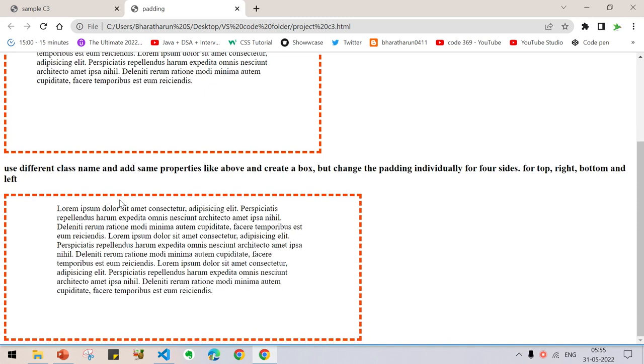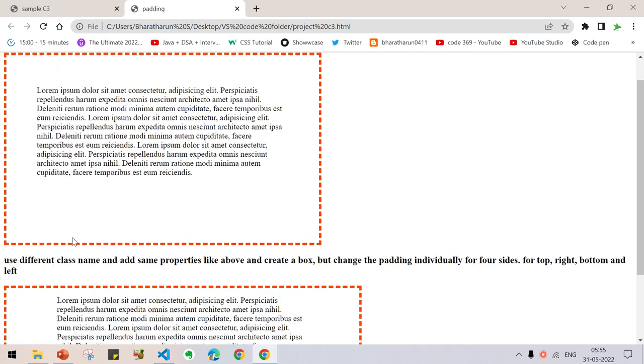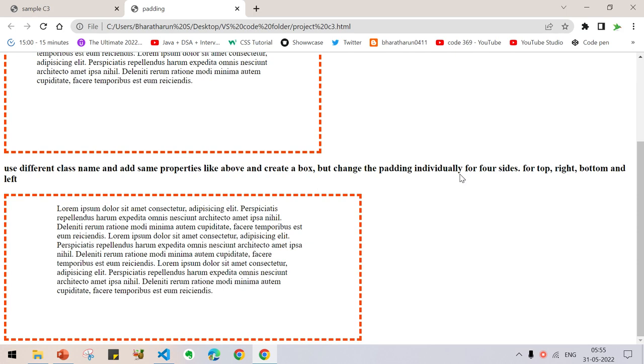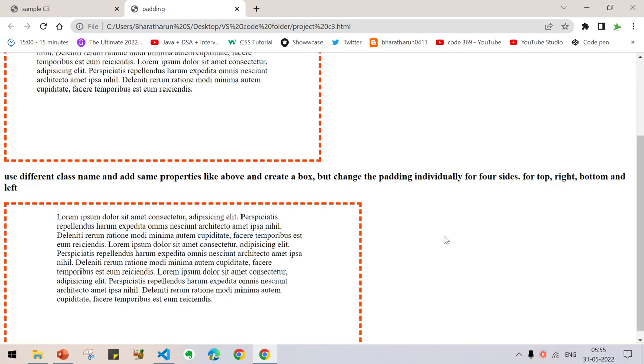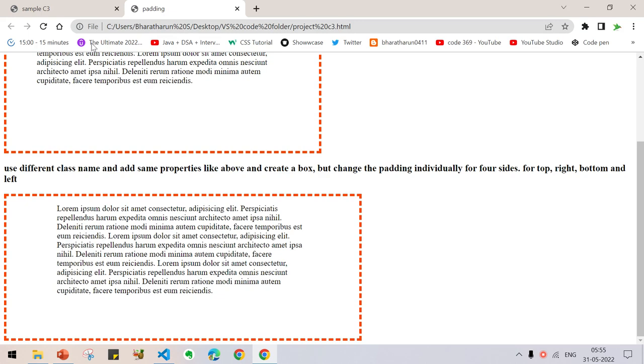For the top, I gave a very small amount of spacing, like 15 pixel, and for the left and right, I have given more space. This is called individually giving padding, giving padding for individual sides. This is what individual padding is. So this is what our padding project is.